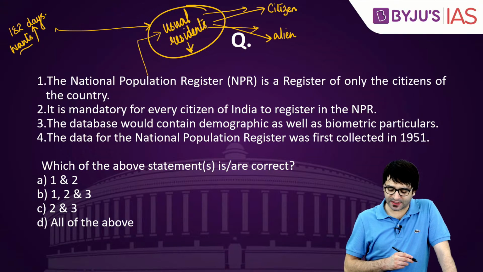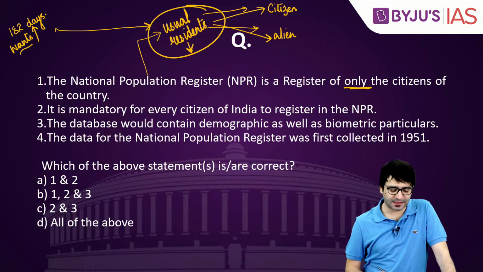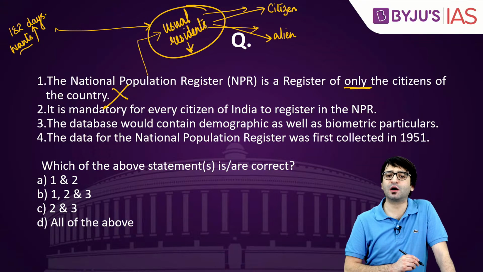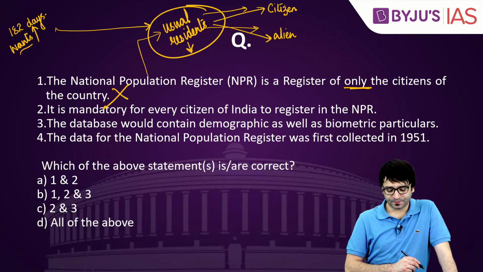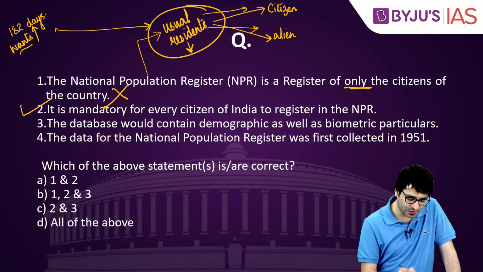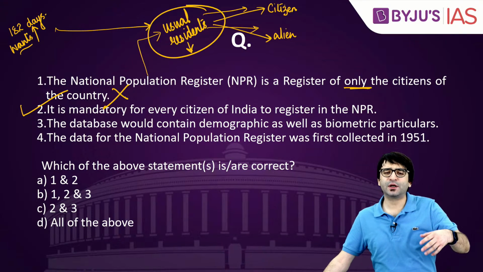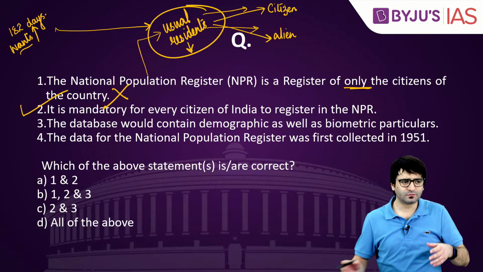The National Population Register is a register of only the citizens of the country. This statement is wrong because it talks about usual residents. It is mandatory for every citizen of India to register in the NPR. This is absolutely correct. In NPR, you don't have to give any proof.